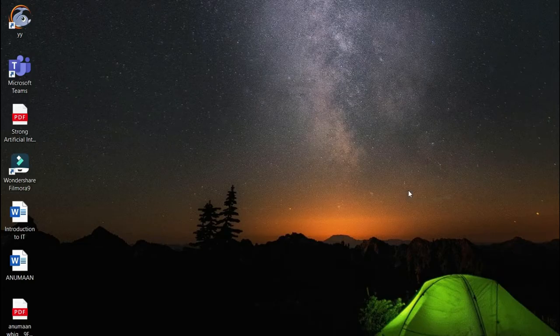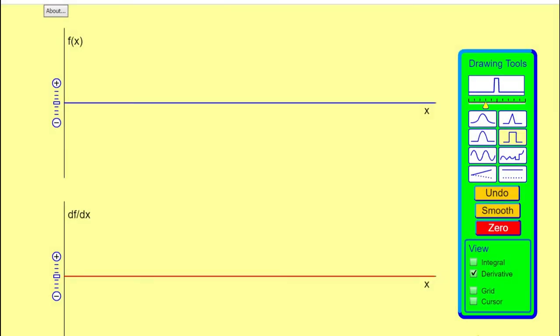So let's begin with some of the simulation tools. The very basic thing is differentiation and integration. Everybody does integration and differentiation, but they do not know the concept behind it. They can't visualize it. Every time, we know the differentiation of sin x.